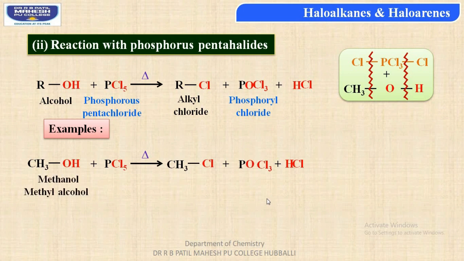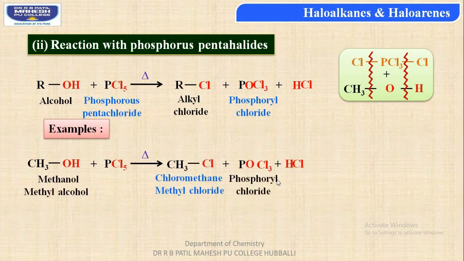In this way, students, we are getting three different products.